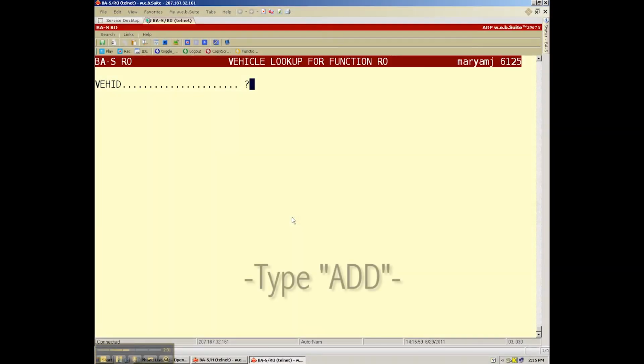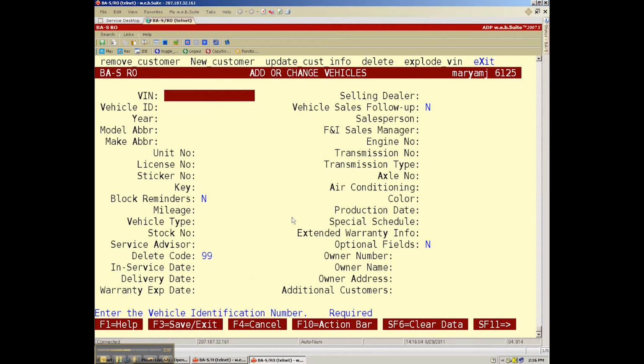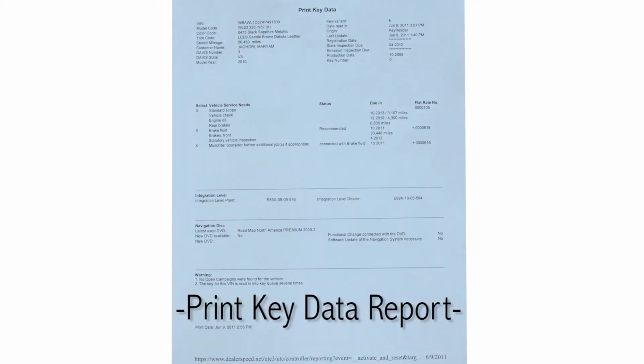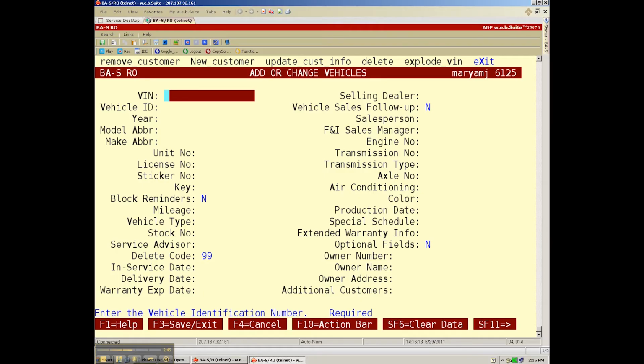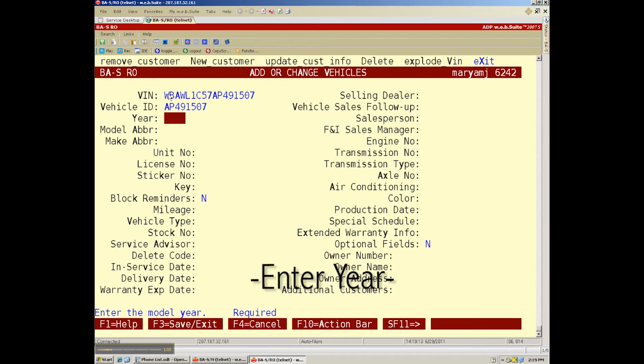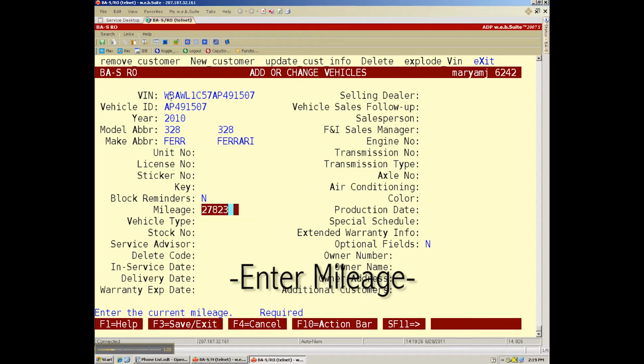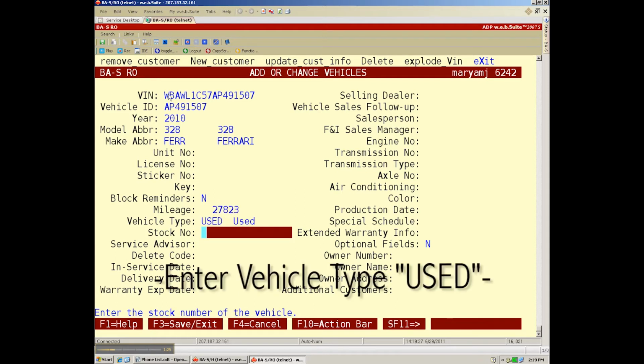Adding a new vehicle to the system. In the vehicle lookup screen, to add a new vehicle type, ADD. Once in the Add or Change Vehicles screen, using the information from the Print Key Data Report, enter the full VIN, the vehicle year, model, mileage, vehicle type, which will always be used,